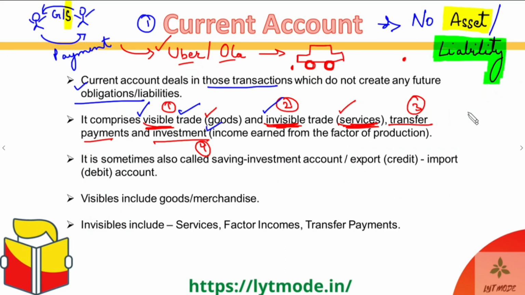So a transfer payment is basically, let's assume that there is someone in your household who is living in the US and working over there, but that person, let's say your brother or your sister, is not actually settled over there with his or her entire family. Okay, so the family stays in India, but that person alone is living in the US and working really hard to earn money in dollars so that he or she can send it back to their family in India, which can then get converted into rupees, and they can, of course, have a decent kind of life, right?